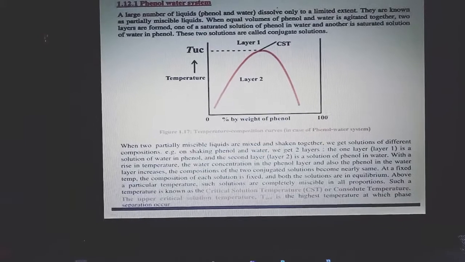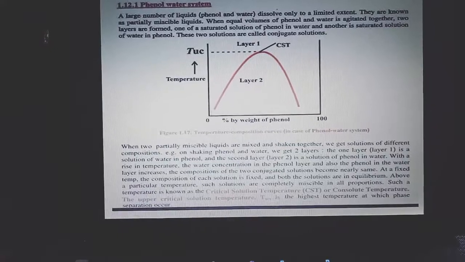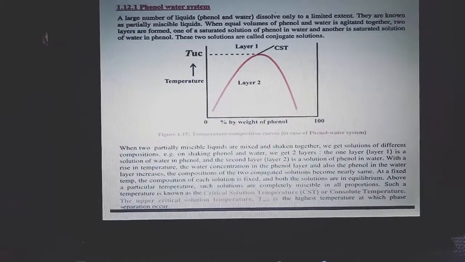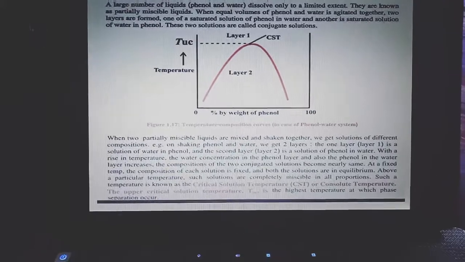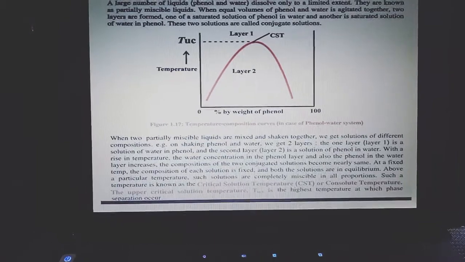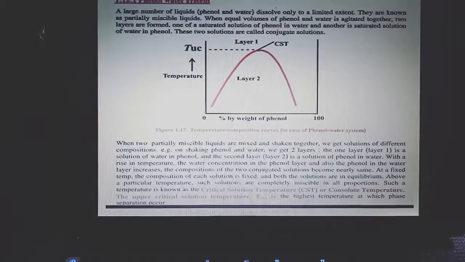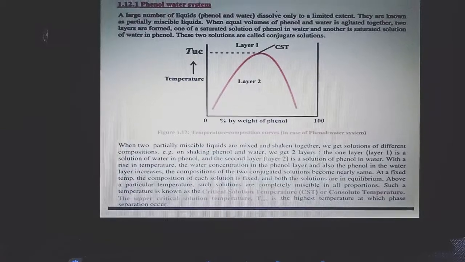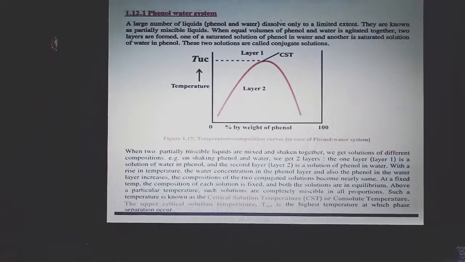With the rise in temperature, the water concentration in the phenol layer and also the phenol concentration in the water layer increase. The compositions of the two conjugate solutions become nearly the same. Their concentrations become the same at a fixed temperature. The composition of each solution is fixed and both solutions are in equilibrium. Above a particular temperature, such solutions are completely miscible in all proportions. Such a temperature is known as the critical solution temperature.